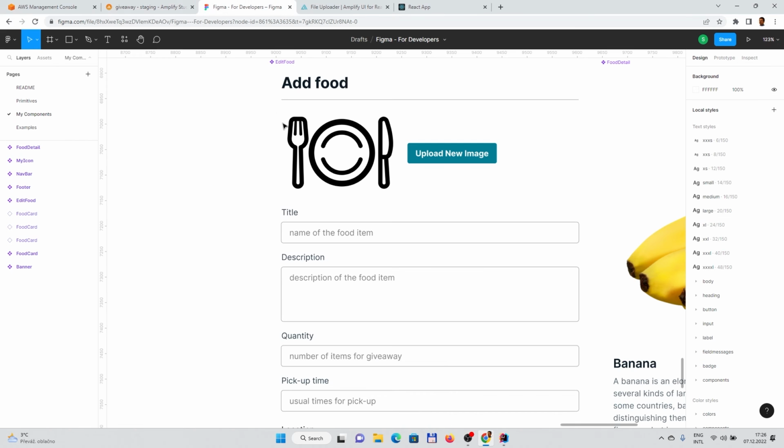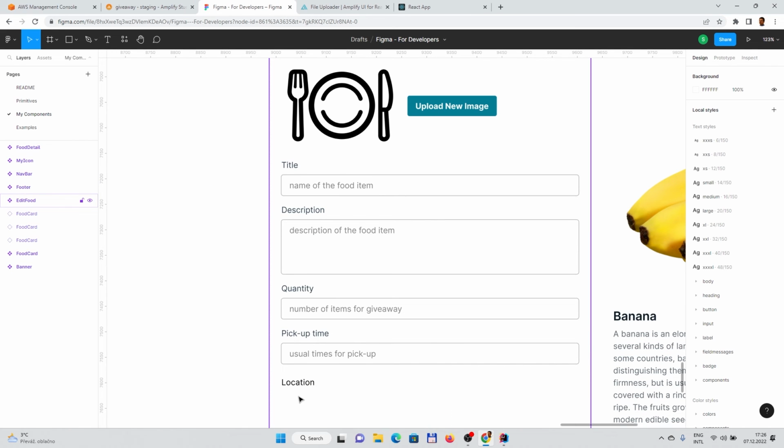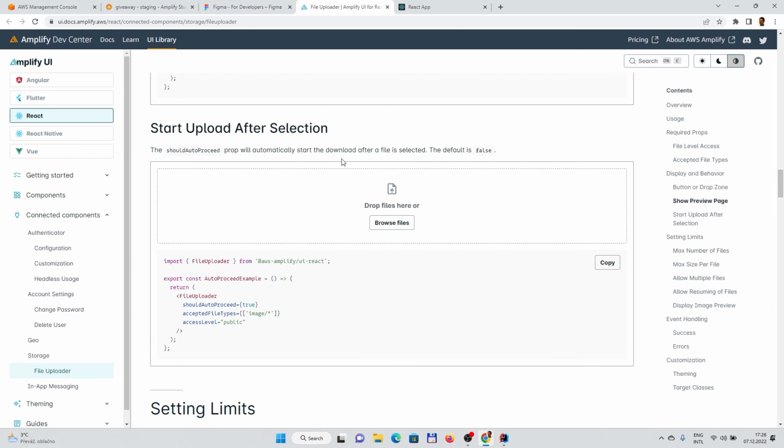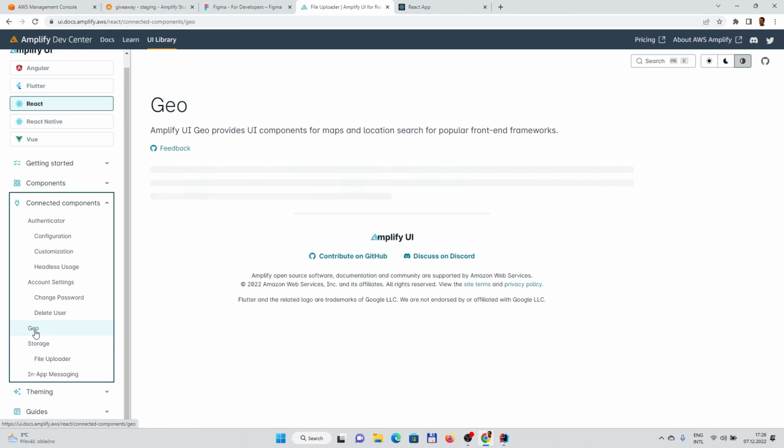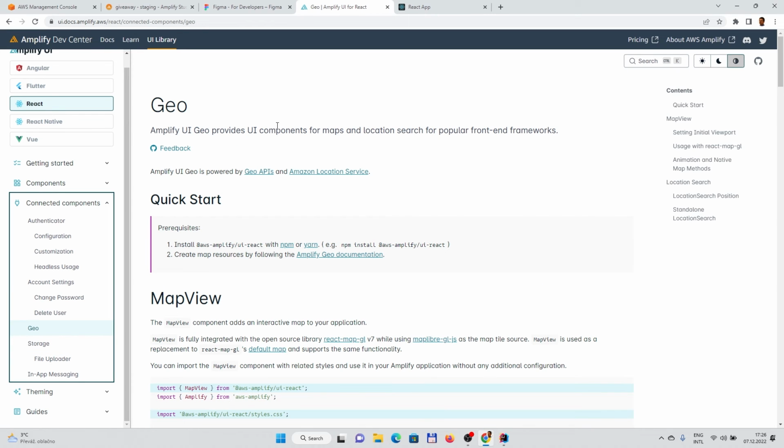So what we didn't do yet is the location. When we want to use the location, I think we should leverage the so-called geo that they have. Amplify also provides a geo and a kind of map view. So we will use that.